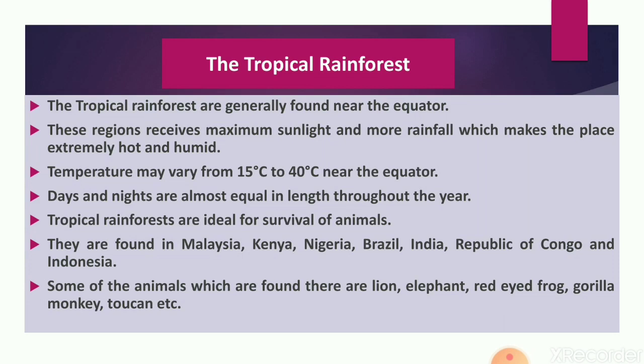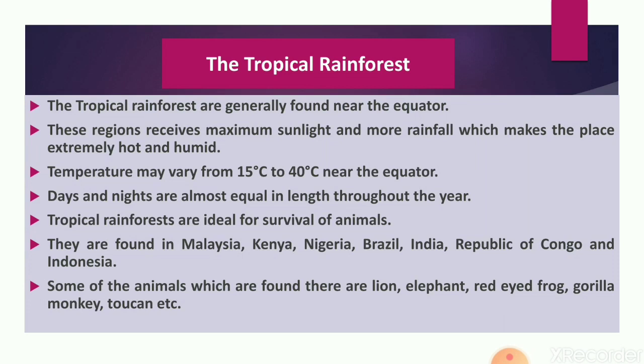Tropical rainforests are near the equator, so sun rays reach directly in shorter time as compared to polar regions, making it more hot. Even in the cold winter, temperature is about 15 degrees Celsius, which rises to 40 degrees Celsius in hot summers. Length of days and nights are equal, as I told.